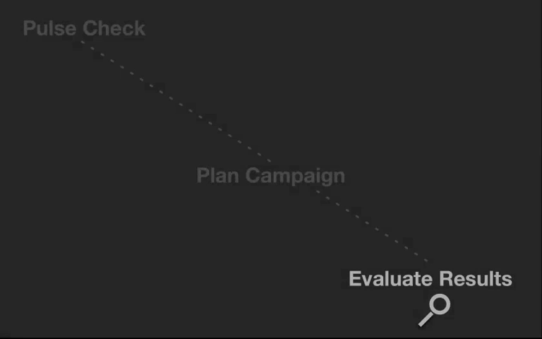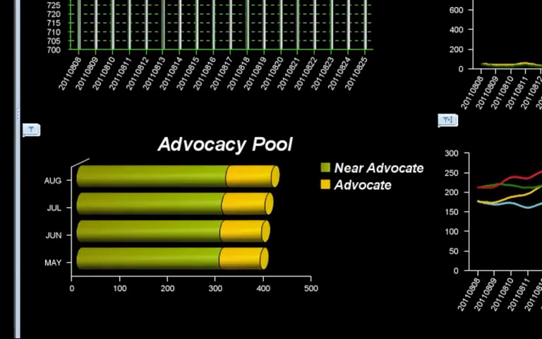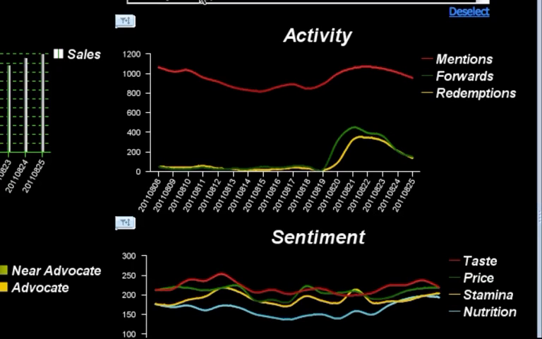A week later, Mary has to prepare for a management review. The cross-functional team she assembled to investigate the trans fat issue has documented their findings, and she'll share their recommendations during the meeting. She also wants to present results from the recent cycling campaign, so she opens up her dashboard. She sees a 3% increase in near advocates and a 5% increase in advocates. Sentiment is recovering, and mentions are up with a fairly obvious correlation to campaign launches.